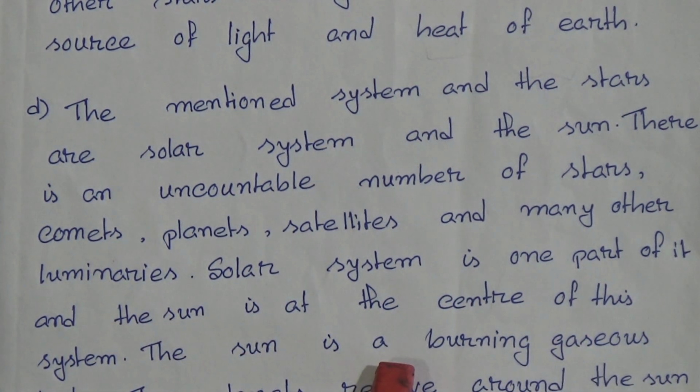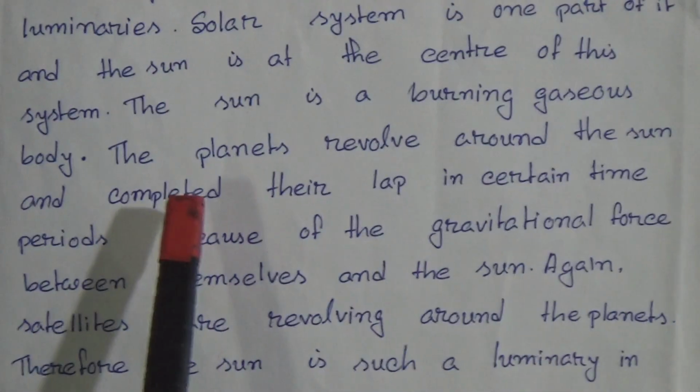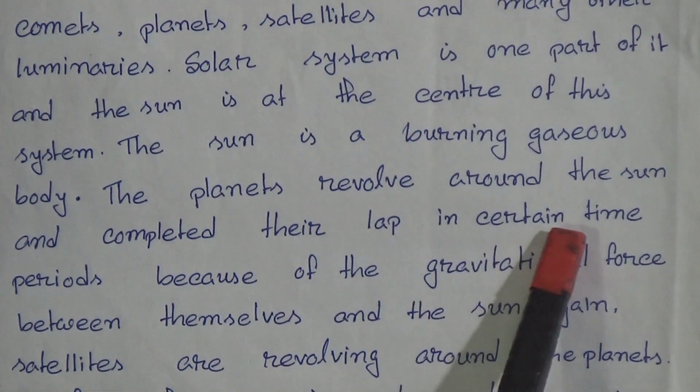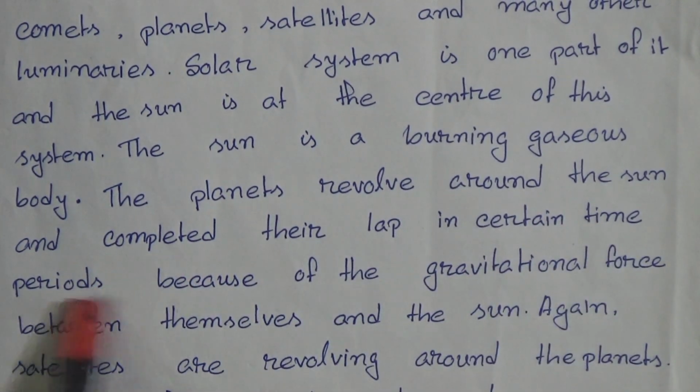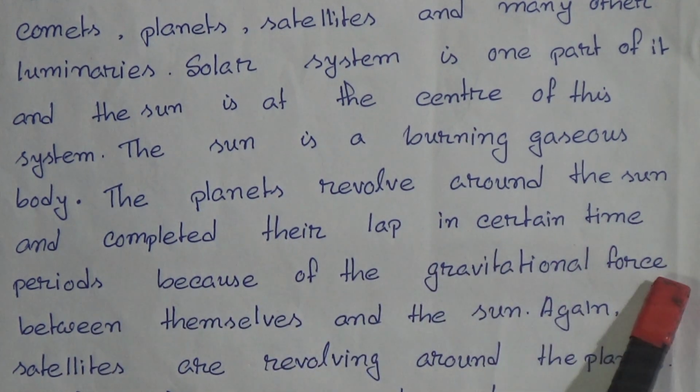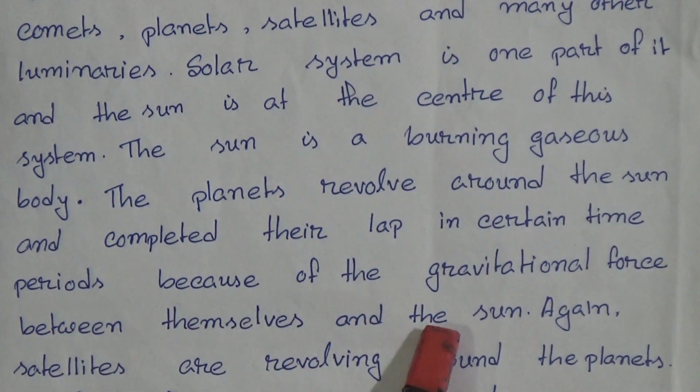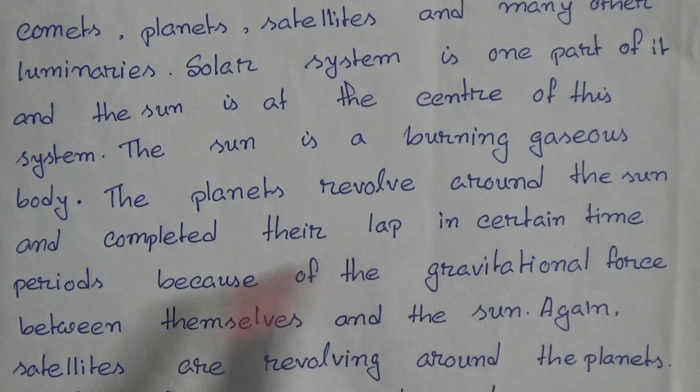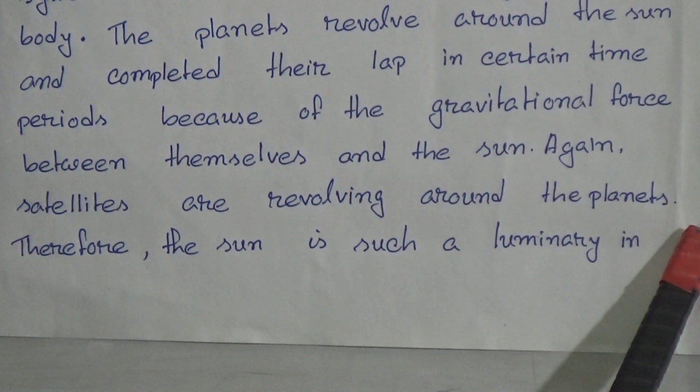The sun is a burning gaseous body. The planets revolve around the sun and complete their lap in certain time periods because of the gravitational force between themselves and the sun. Again, satellites are revolving around the planets.